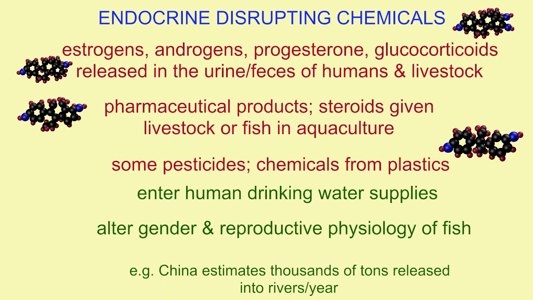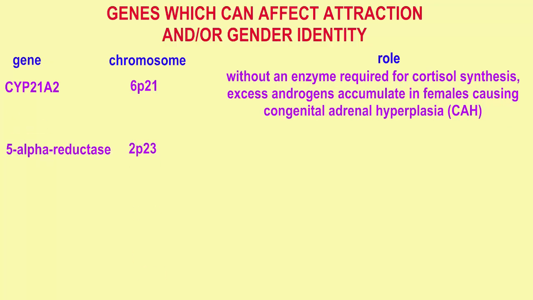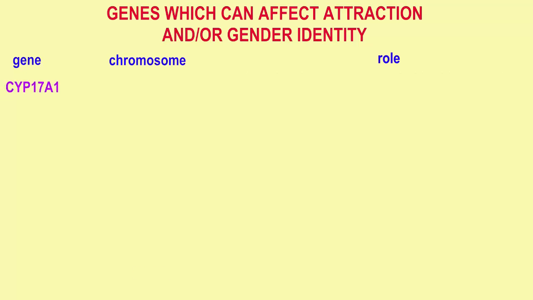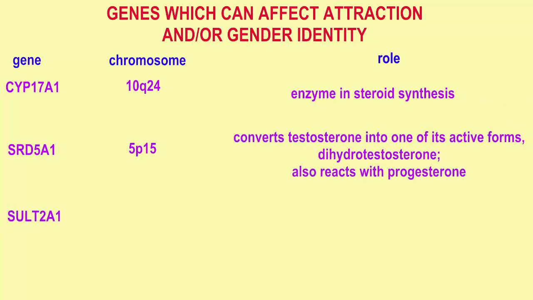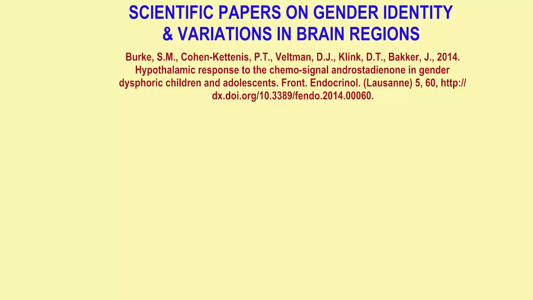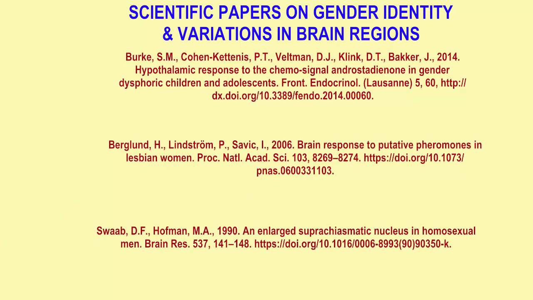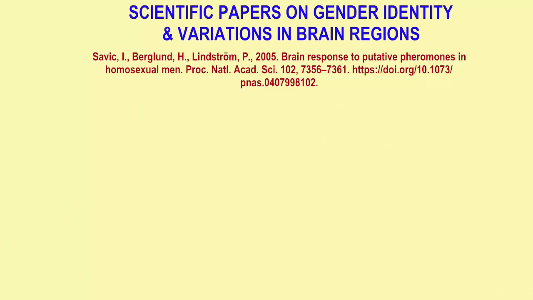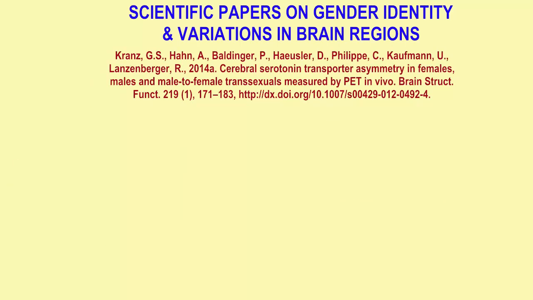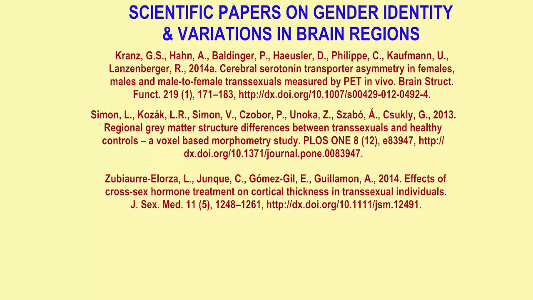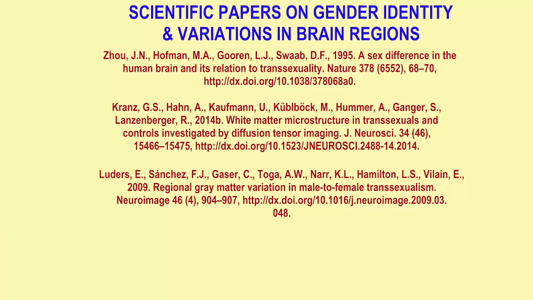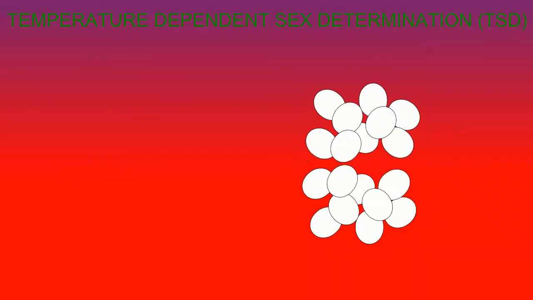In the scientific literature, there are papers which suggest that certain alleles of specific genes can influence attraction or gender identity. And there are papers in the scientific literature which suggest that brain regions can vary based on attraction or gender identity. So, based on this, it seems that brain gender and attraction does not have to necessarily match the other aspects of somatic gender.